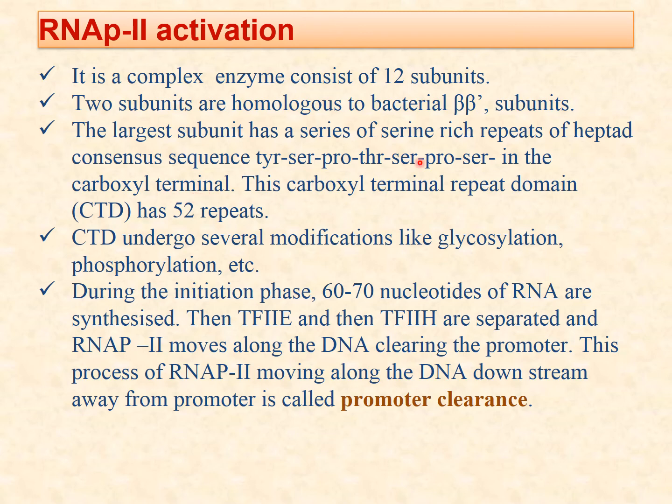This carboxyl terminal repeat domain has 52 repeats and undergoes several modifications like glycosylation, phosphorylation, etc. When these modifications take place, then transcription factors 2H and E get separated from there, and now it is promoter clearance. Now only RNA polymerase 2 moves along the DNA downstream and starts the synthesis of RNA.